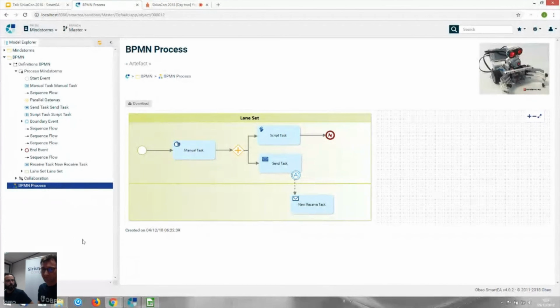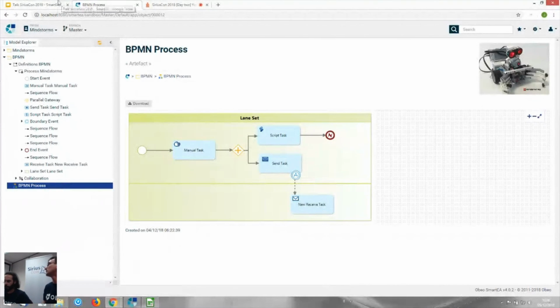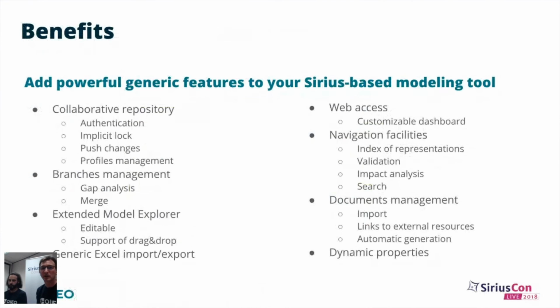So, Vincent, do you want to resume the benefits of Obeo Smarty? Maybe we can have a quick glance at what we've seen. Here, we've seen quite a few functionalities. This is just to fix the ideas of what we've talked about. We've talked about collaborative modeling with authentication, with a nice lock mechanism. We've seen how to manage branches.